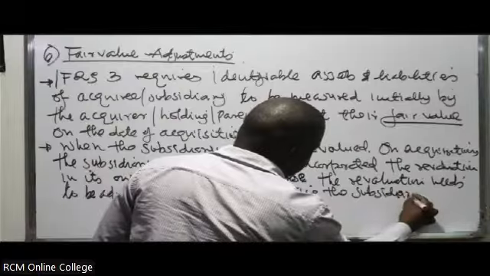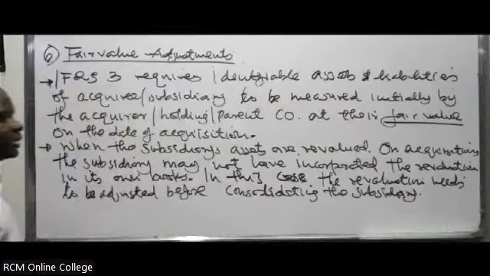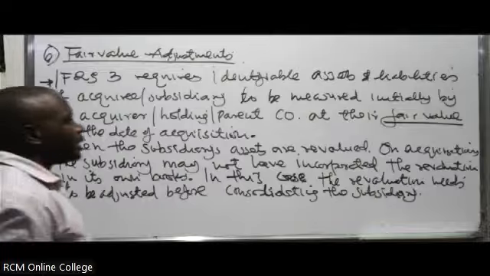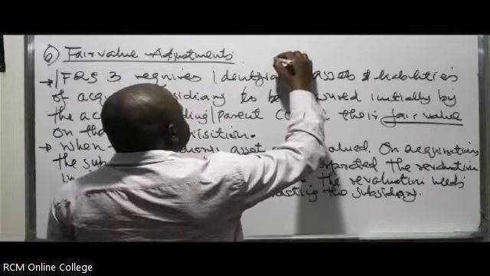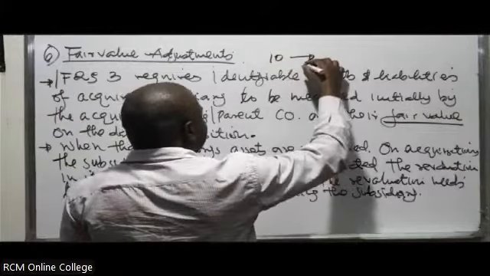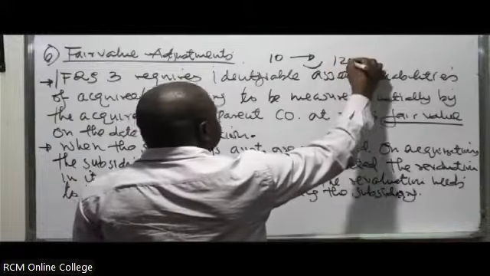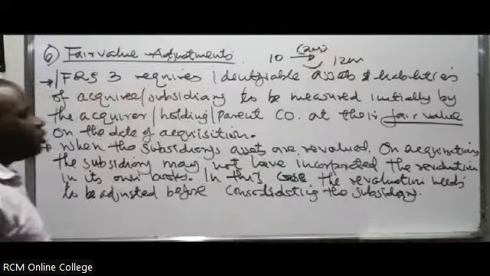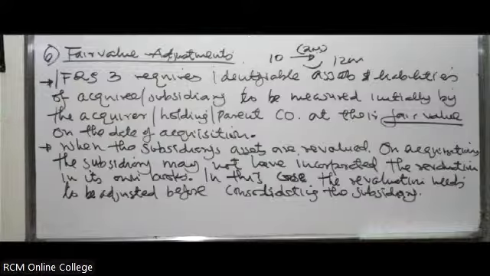Need to be adjusted before consolidating the subsidiary. You'll have to consider that evaluation. So in this case, the assets in the books of maybe the subsidiary were maybe 10 million. Then you are told on the date of acquisition, the assets were measured at a fair value of 12 million. So the extra 2 million in this case has to be considered before you do the consolidation. When you're having to consolidate, you have to consider that.